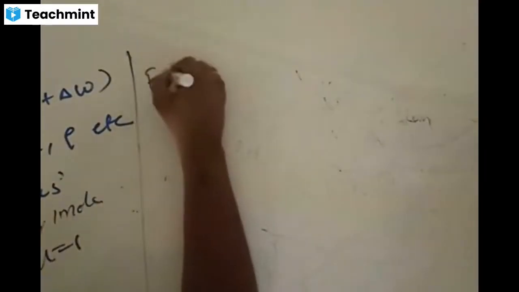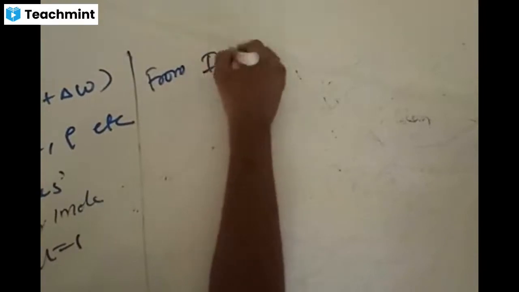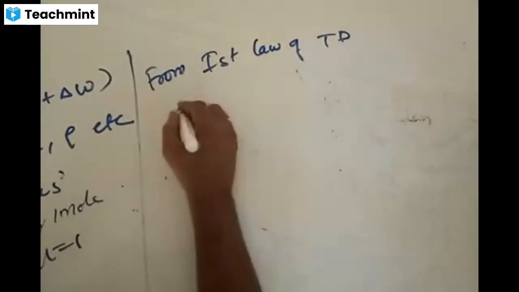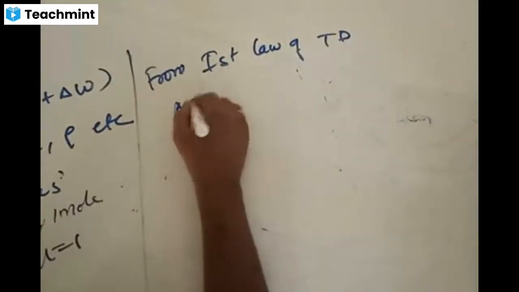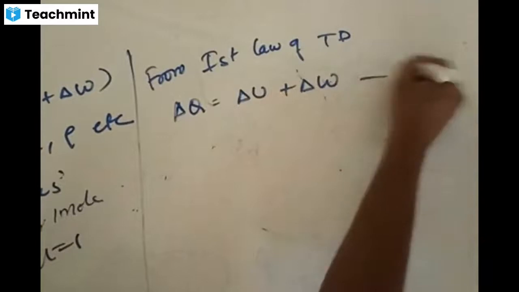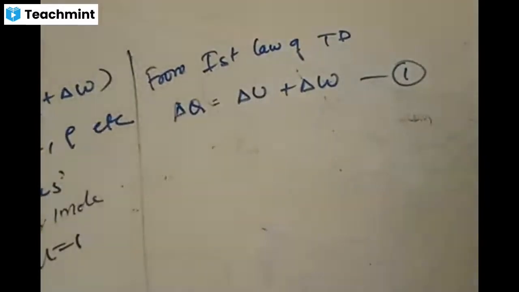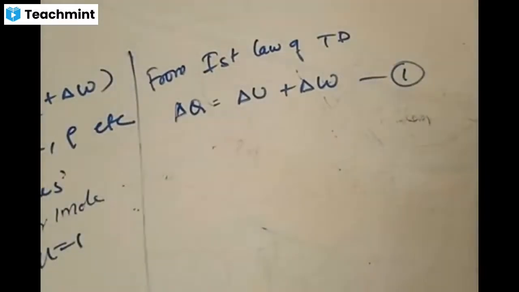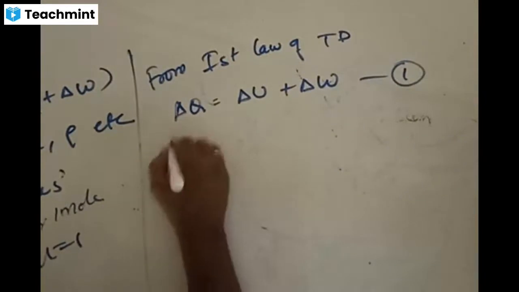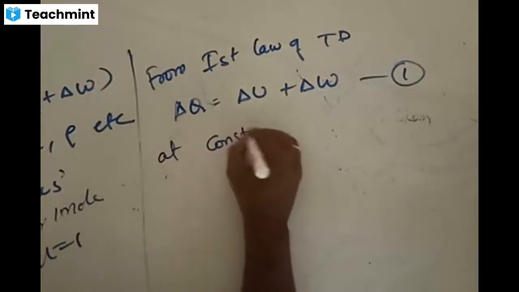From the first law of thermodynamics, we know that delta Q is equal to delta U plus delta W. This is the first equation.